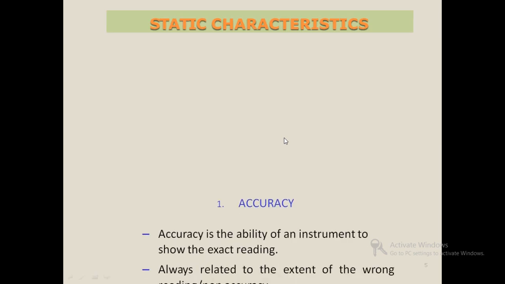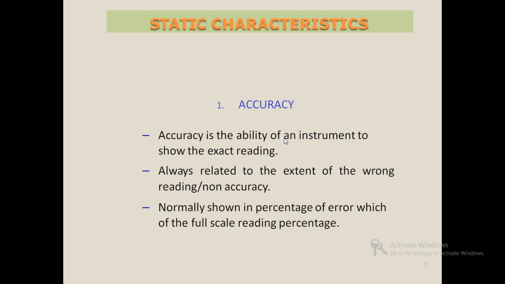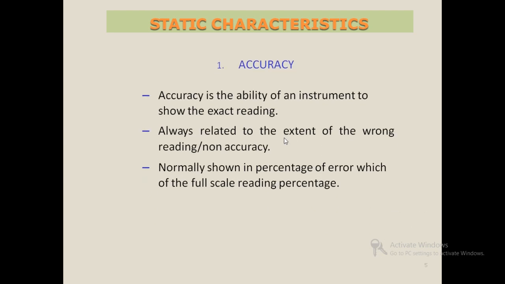In the static characteristics, there are 10 different parameters. We will discuss them one by one. First one is accuracy. Accuracy is the ability of an instrument to show the exact reading, always related to the extent of the wrong reading, non-accuracy, normally shown as a percentage of error of the full scale reading.